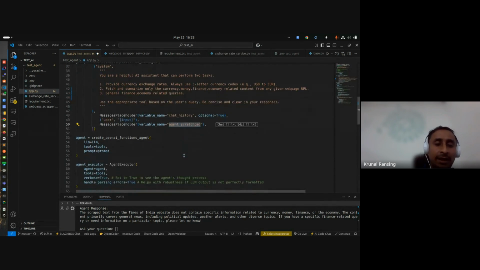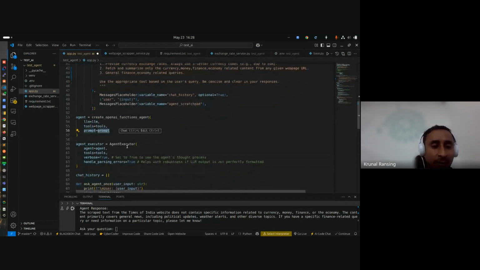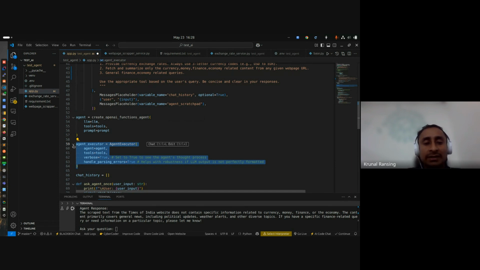Okay, and the next thing is that now we have the LLM, we have the tool, we have the prompt, and our agent is ready from a definition perspective. So for the agent, we have given the LLM, we have given tools, we have the prompt. The agent is ready, but we have to execute that agent, right? This is again provided by LangChain. You have to use AgentExecutor to execute that agent.